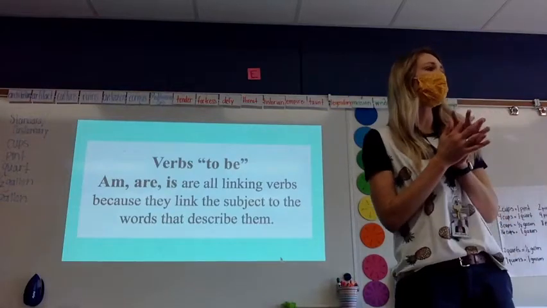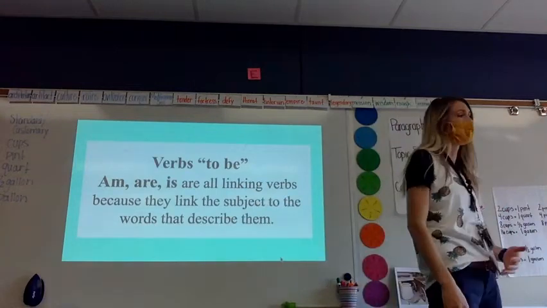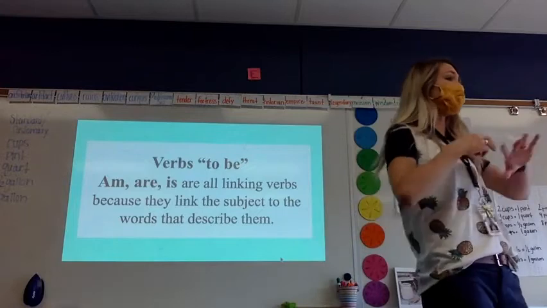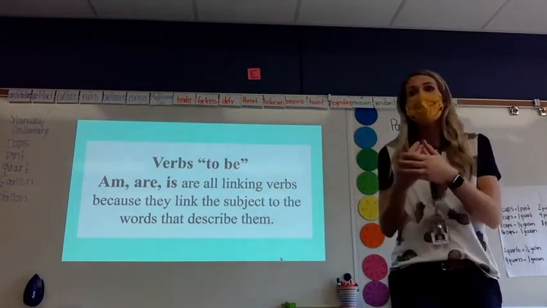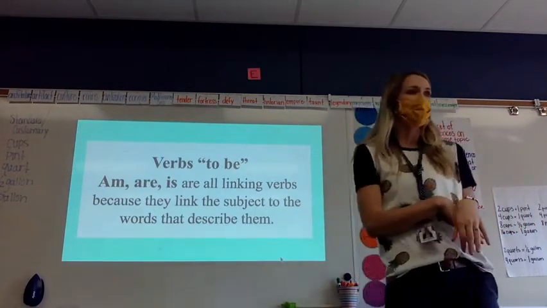Okay, so the first thing I want us to go over is going to be the verb to be. So verbs that mean to be are going to be am, are, and is. Some of us did some work on this a little bit earlier, but am, are, and is are all linking verbs. So they're going to be linking the subject to the words that describe them.